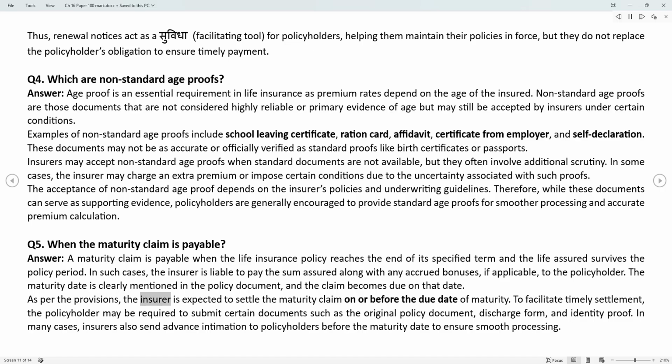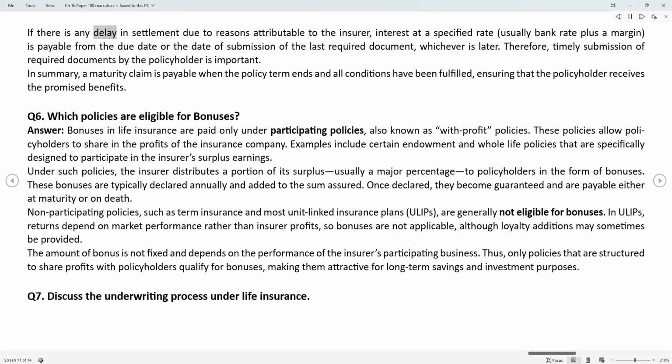As per the provisions, the insurer is expected to settle the maturity claim on or before the due date of maturity. To facilitate timely settlement, the policyholder may be required to submit certain documents such as the original policy document, discharge form, and identity proof. In many cases, insurers also send advance intimation to policyholders before the maturity date to ensure smooth processing. If there is any delay in settlement due to reasons attributable to the insurer, interest at a specified rate, usually bank rate plus a margin, is payable from the due date or the date of submission of the last required document, whichever is later. Therefore, timely submission of required documents by the policyholder is important.